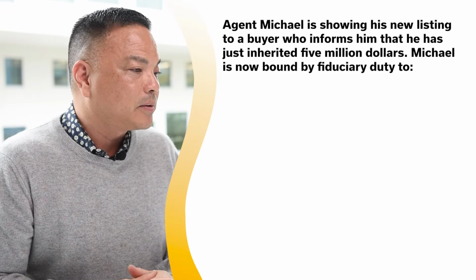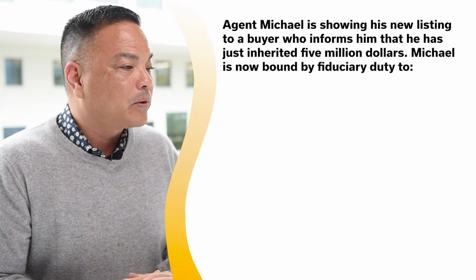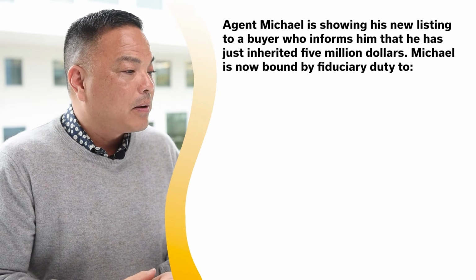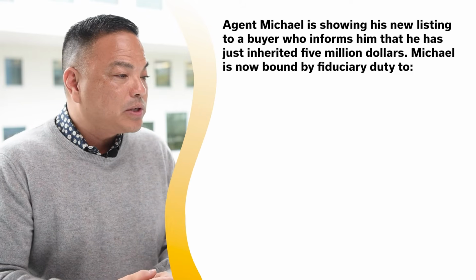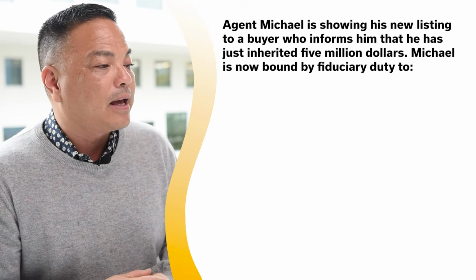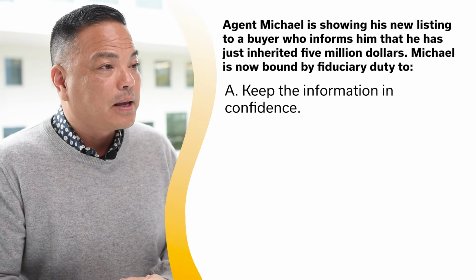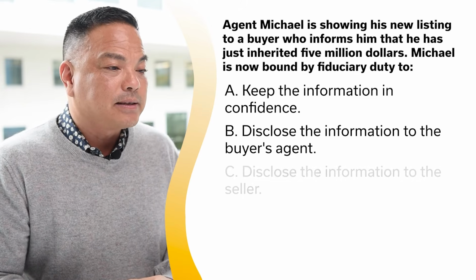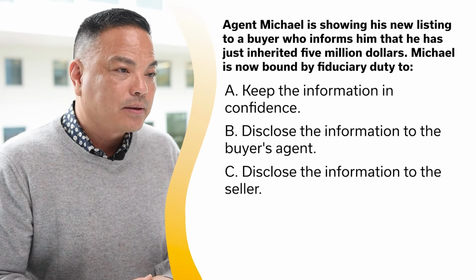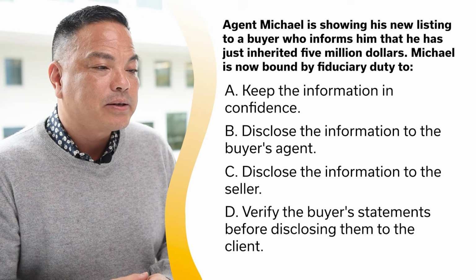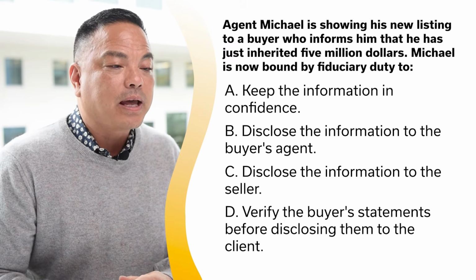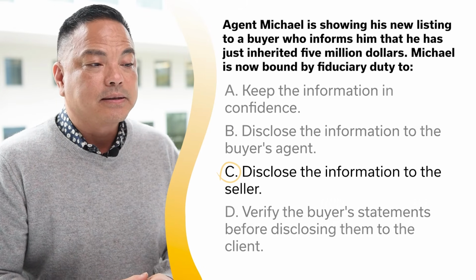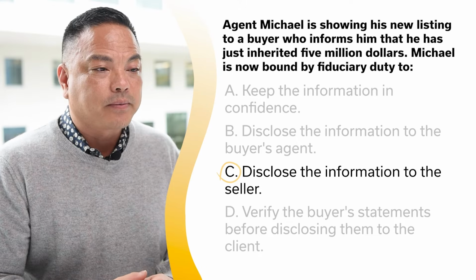Agent Michael is showing his new listing to a buyer who informs him that he has just inherited $5 million. Michael is now bound by fiduciary duty to: A, keep the information in confidence; B, disclose the information to the buyer's agent; C, disclose the information to the seller; D, verify the buyer's statements before disclosing them to the client. And the answer is C as in Charlie, disclose the information to the seller.